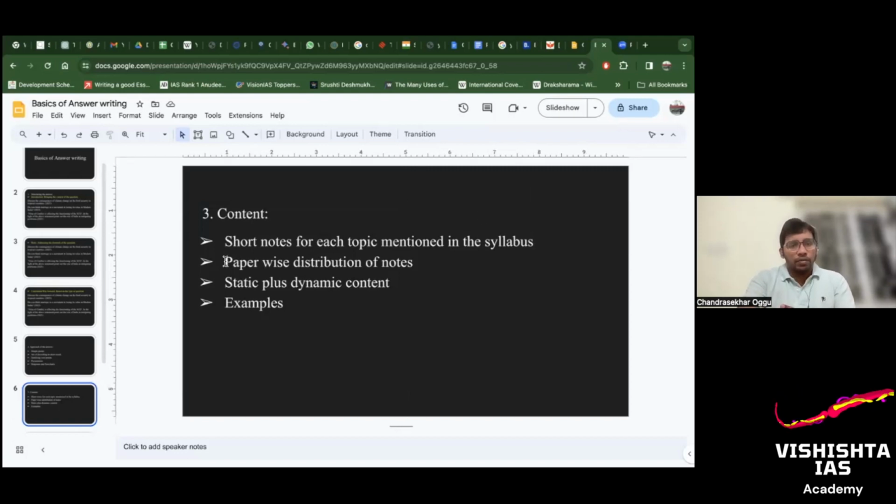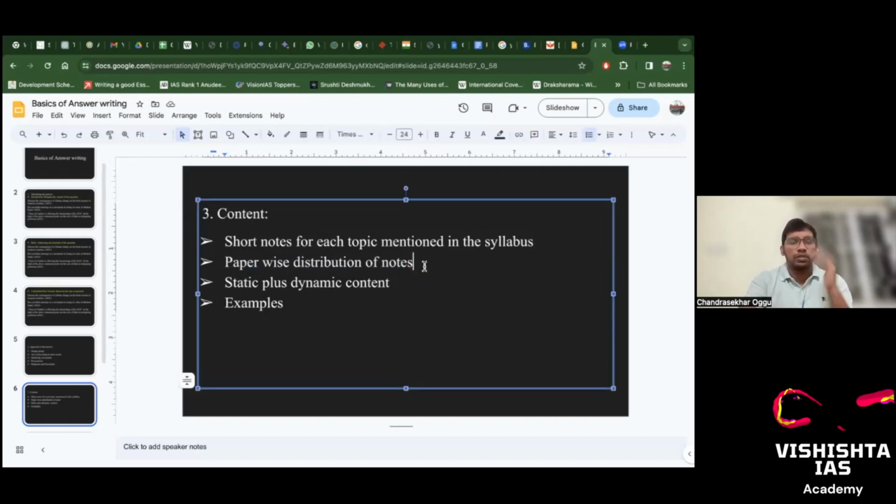Okay, divide your content paper-wise. So for GS paper 1 you can take art and culture, history, post-independence, world history. Again subdivide. Take one file for GS paper 1, subdivide into 10 pages for each subject, and within that have brief notes. Take the example of modern history. We have the workers movement, the women movement, Gandhiji's role, education. Divide into subtopics and write very short crisp notes for each topic. Same for all the subjects.